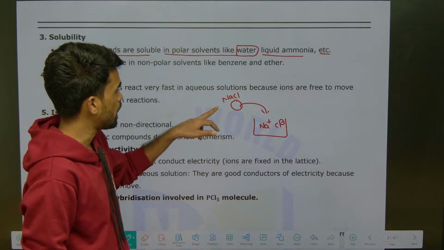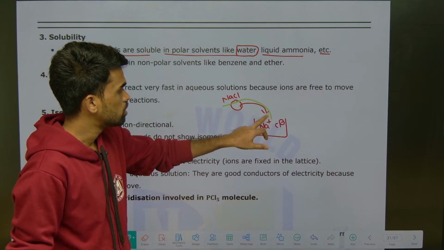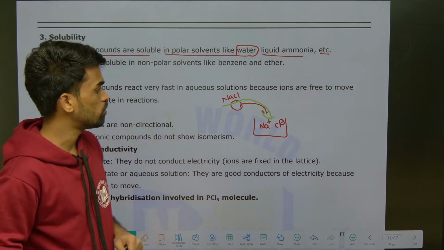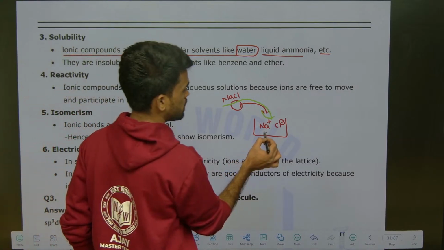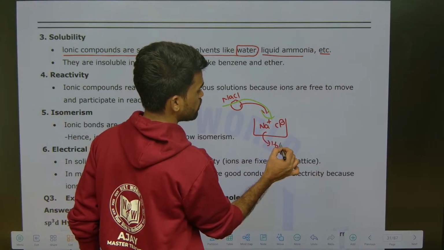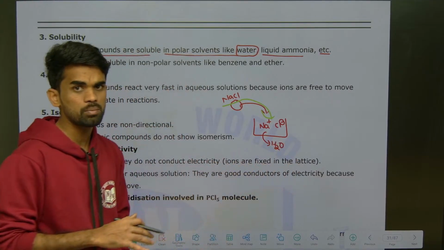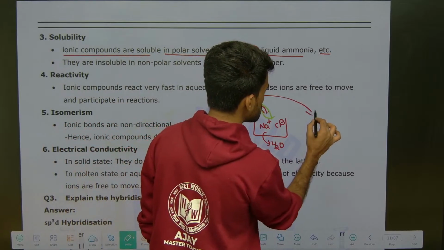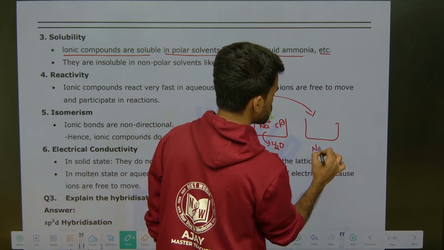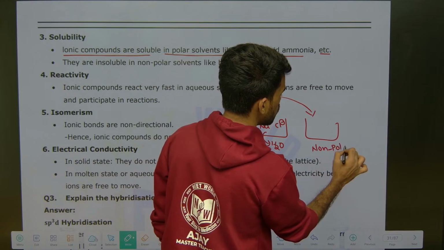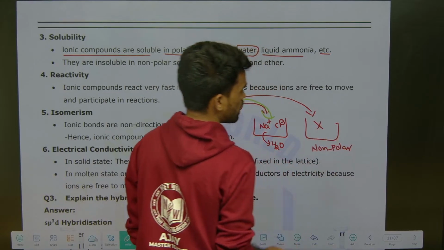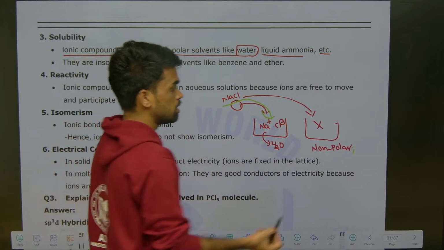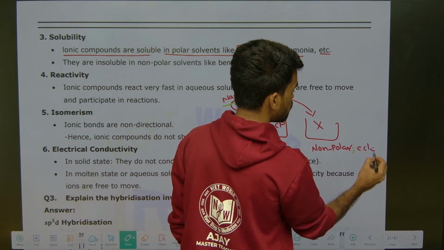So ionic compounds dissolve in polar solvents. What is an example of a polar solvent? The best example is water. That's why, whenever you add salt to water, it dissolves properly. But ionic compounds do not dissolve in non-polar solvents, like organic compounds such as CCl4 or benzene.